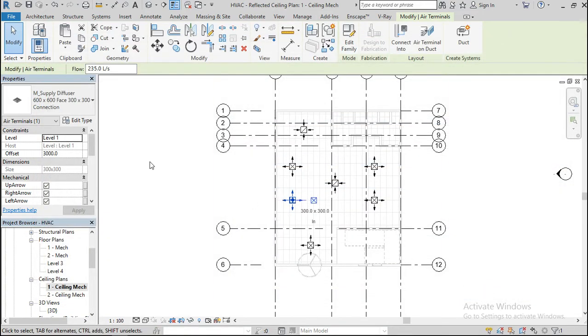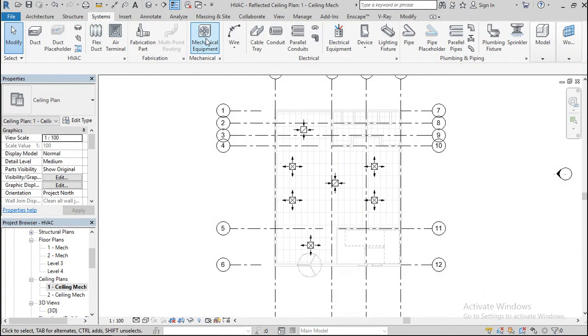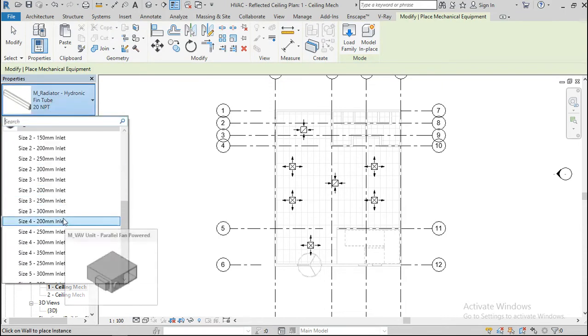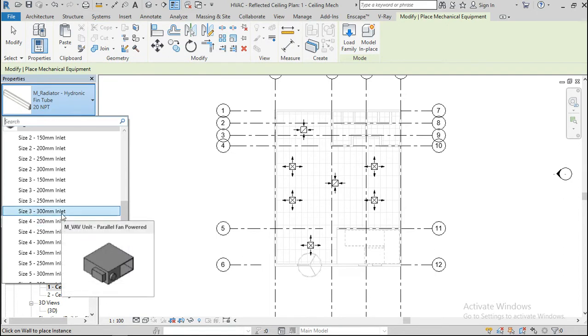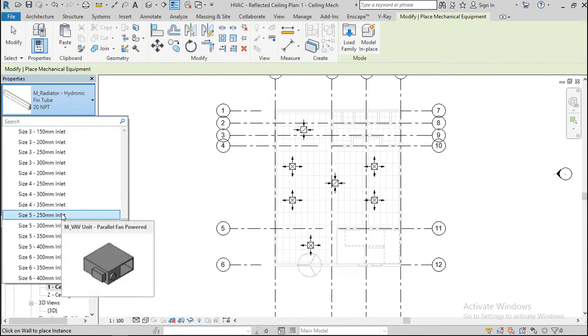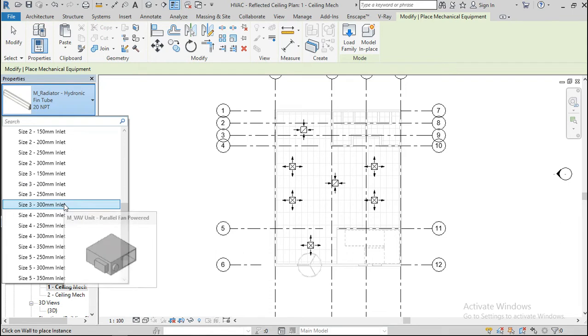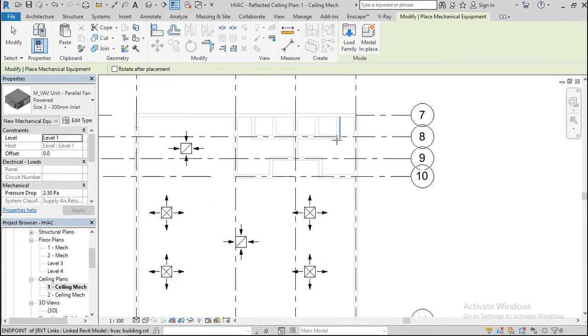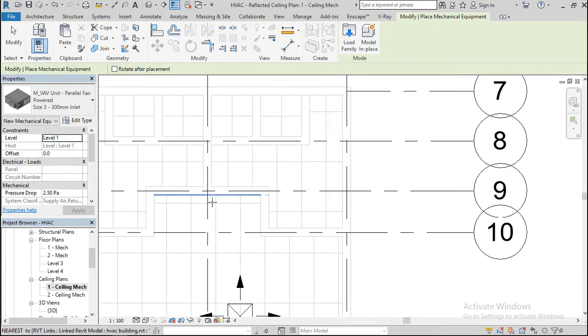Okay, so obviously we're going to choose the 300 mm one. Okay, select it and now place it here.